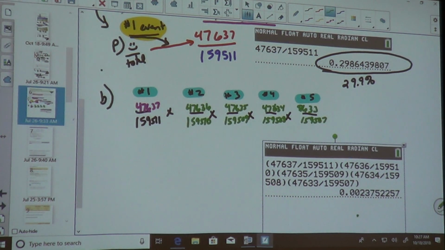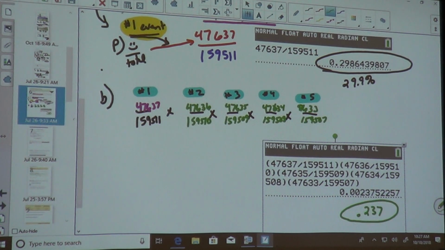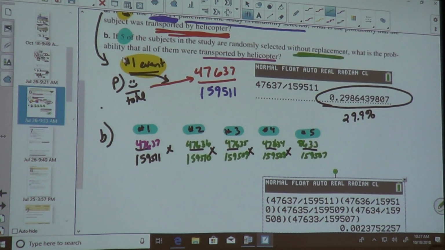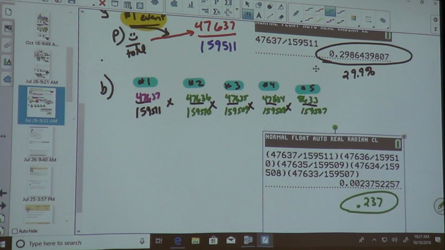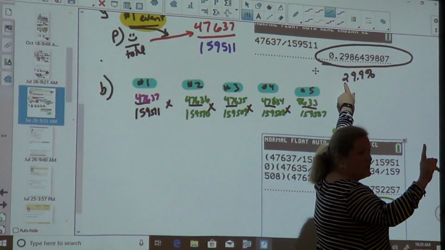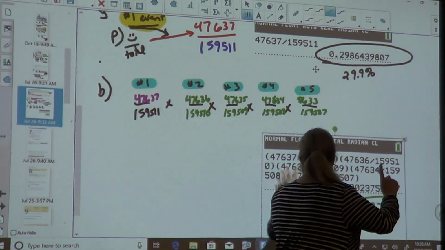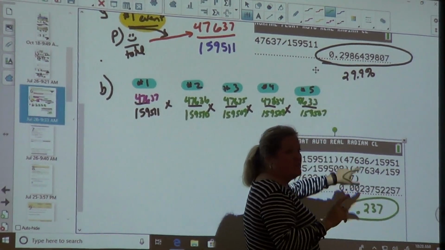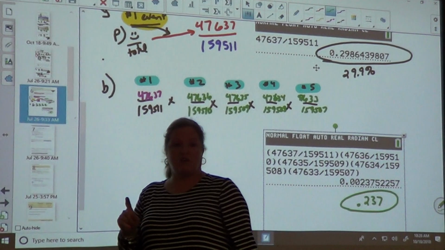So if I change that to a percent, there is less than 0.5% chance that I would get 5 subjects and they were all transported by helicopter. So if I picked 5 people out in a row, there is less than 1% chance. Now, if I walked into that room and only picked one person out, there's a 30% chance that they were transported by helicopter. But if I picked 5 people out, there's less than a 0.5% chance that they were all by helicopter.